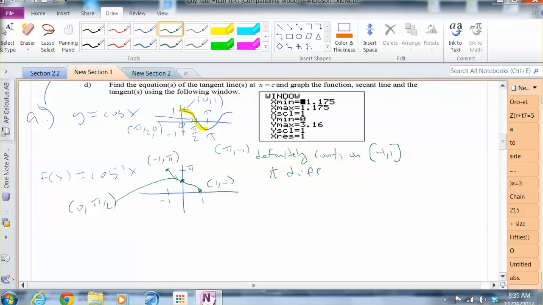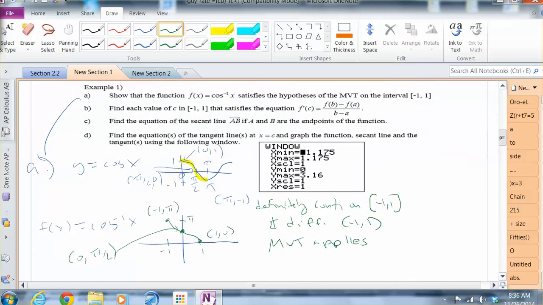And differentiable in the interior of -1 to 1. So MVT applies. So what this is going to mean is that if I draw a secant line through my 2 endpoints, I should expect the value of the derivative to be the same as the average rate of change, or a tangent line to have the same slope as a secant line.